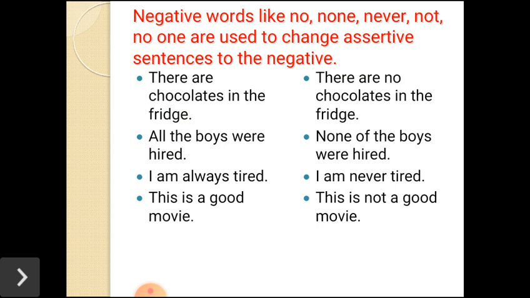So if you want to convert an affirmative sentence into a negative sentence, we can use words like no, none, never, not, no one. Okay, so this is the way we can make a negative sentence.